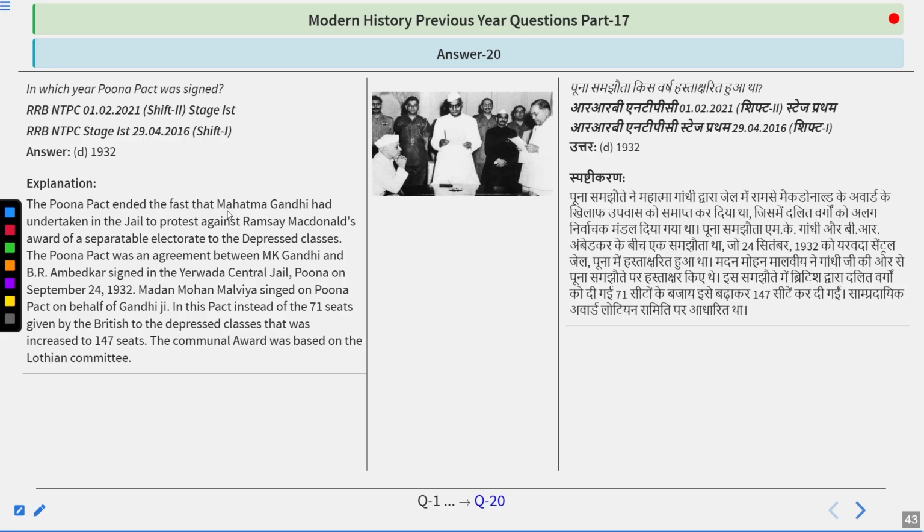In this pact, instead of the 71 seats given by British to the depressed classes, that was increased to 147 seats. The Communal Award was based on the Lothian Committee. So remember this point. It is a very important one, that on which committee's report it was made? Lothian Committee. So answer is 1932.